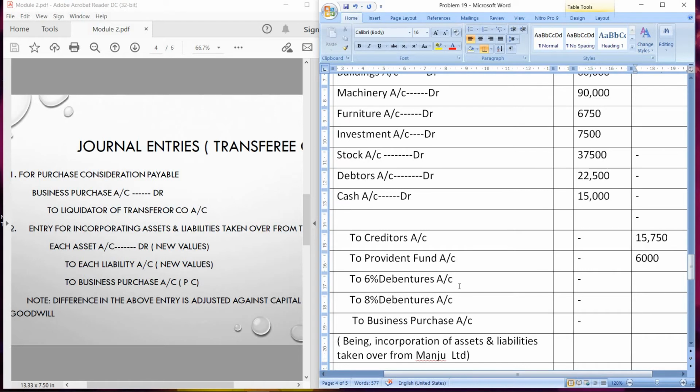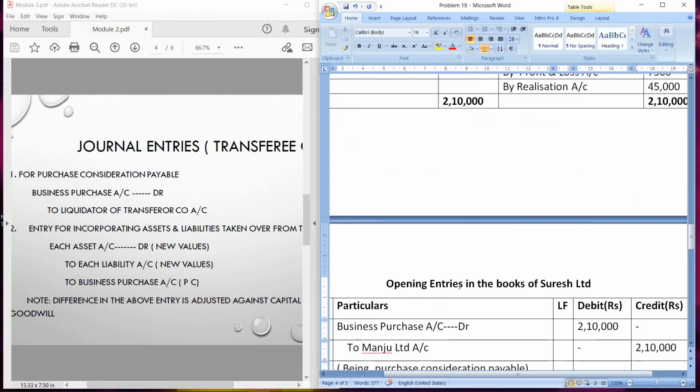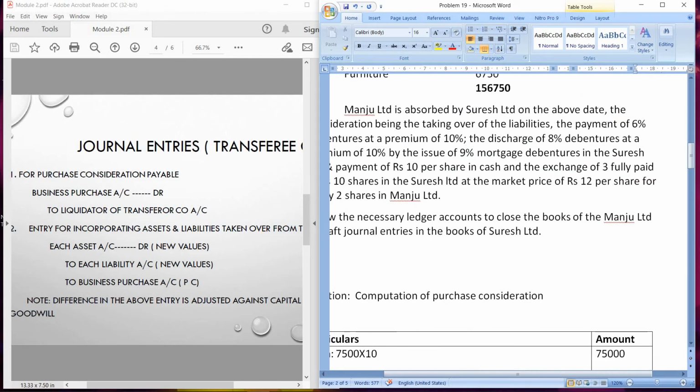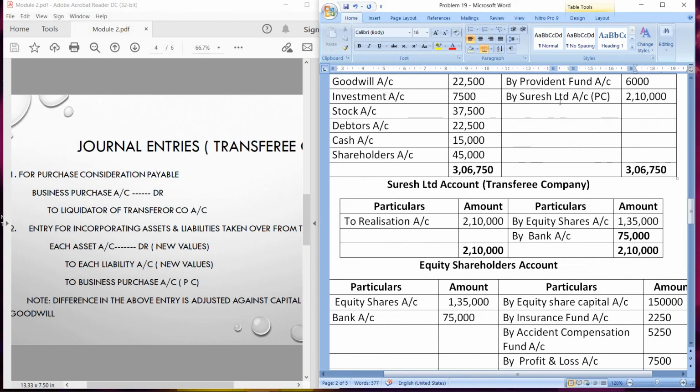Then to 6% debentures account. Now while we are taking debentures, we have to consider the premium. Here you can see information is given that payment of debentures at 10% premium and discharge of 8% debentures at 10% premium. So both the debentures are discharged at 10% premium. So that is to be taken on debentures.